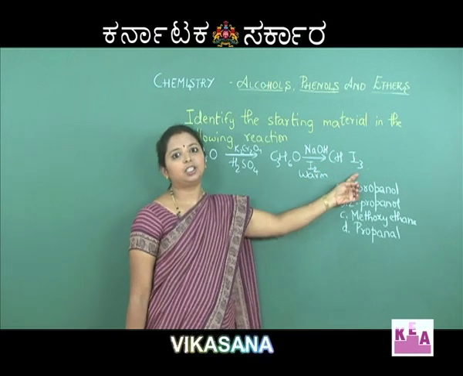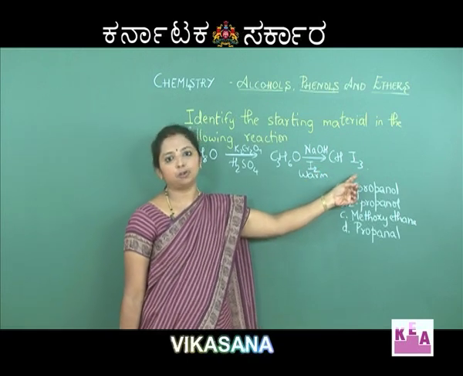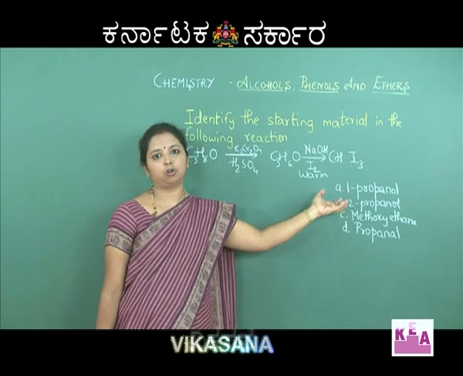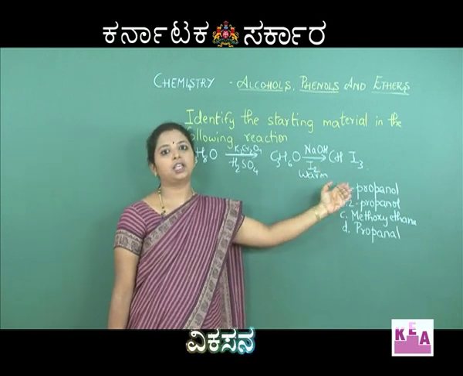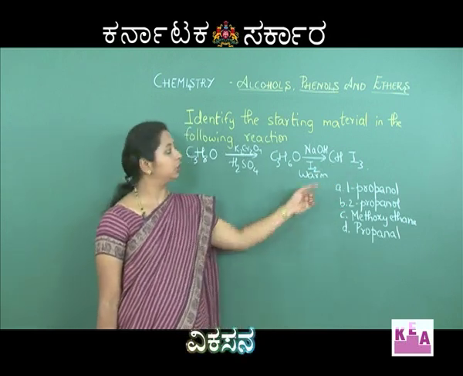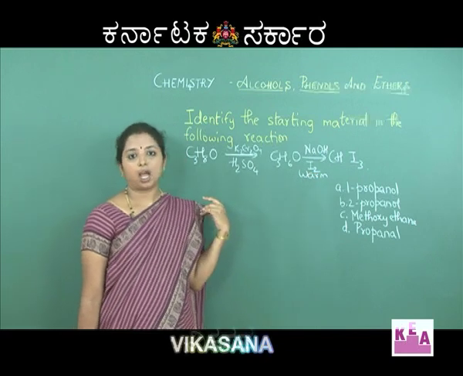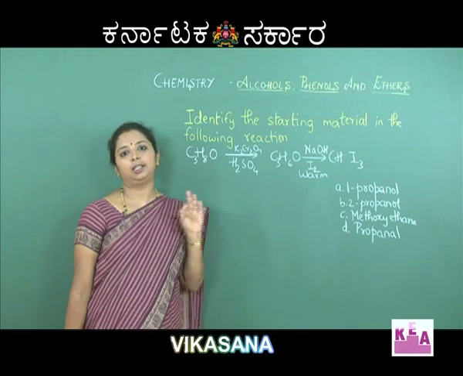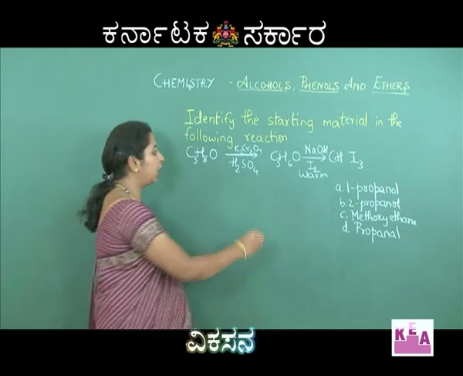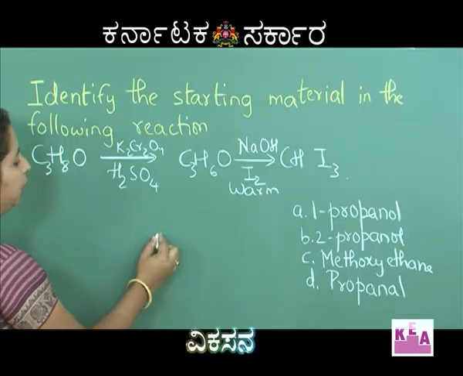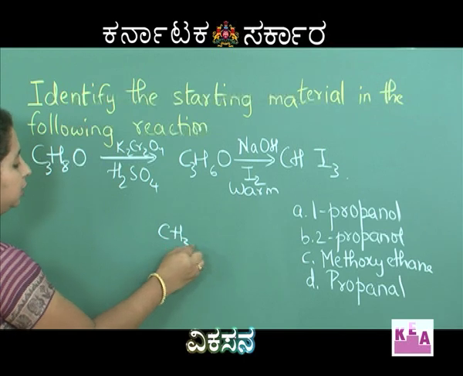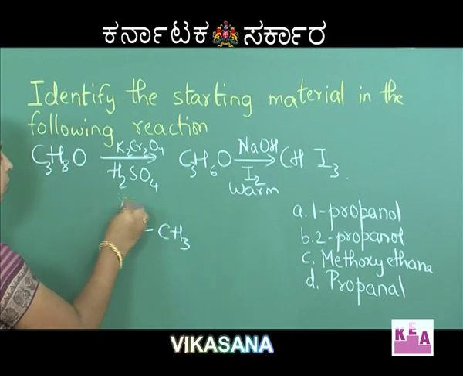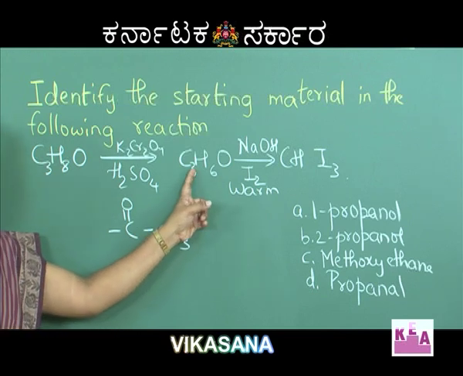Now CHI3 is nothing but iodoform, just as CHCl3 is chloroform. So this is an iodoform test. The iodoform test is a test exclusively for methyl ketones. So we should have a methyl ketone. How do we write a methyl ketone? We have CH3, C double bond O. Then coming to the number of carbon atoms, we have 3 carbon atoms.